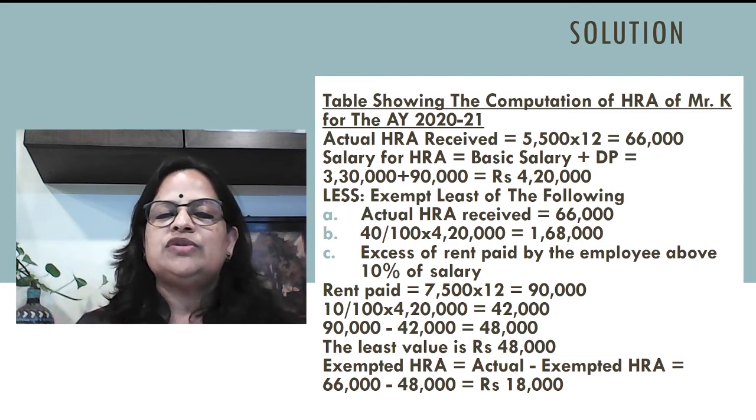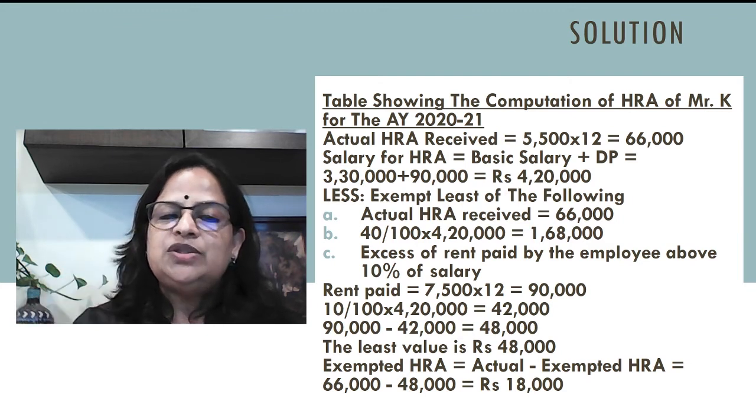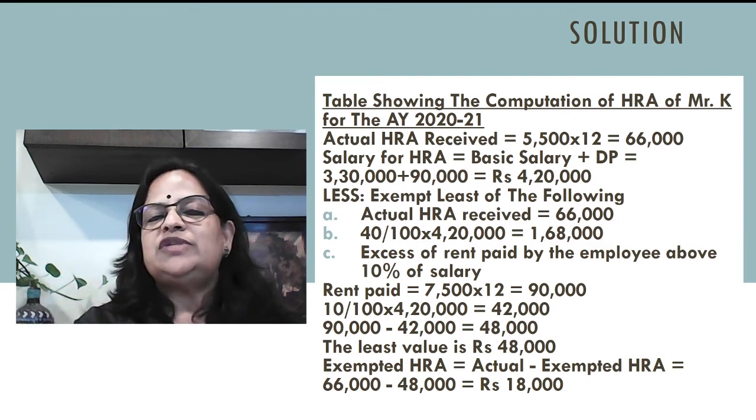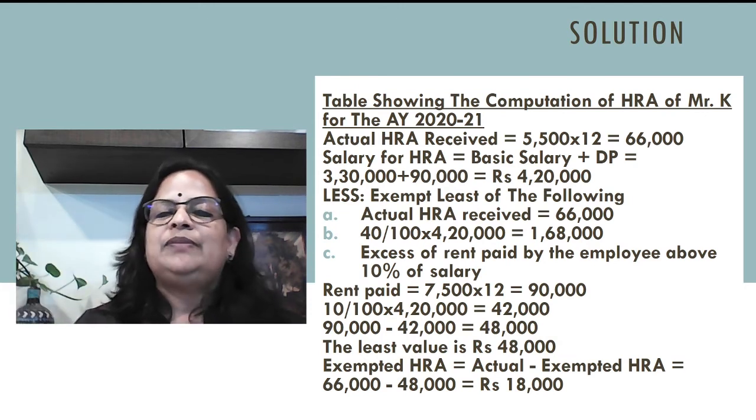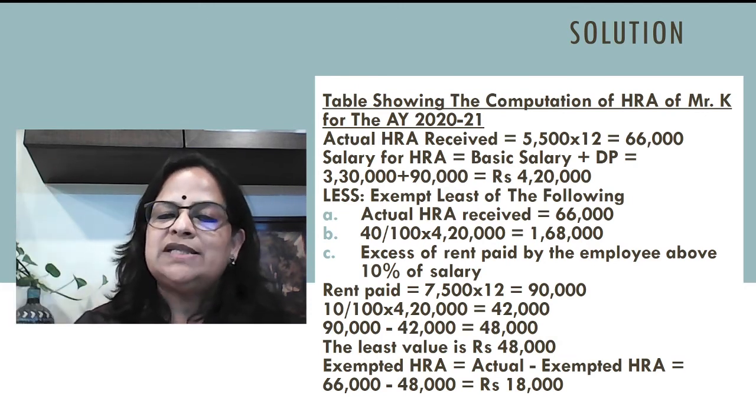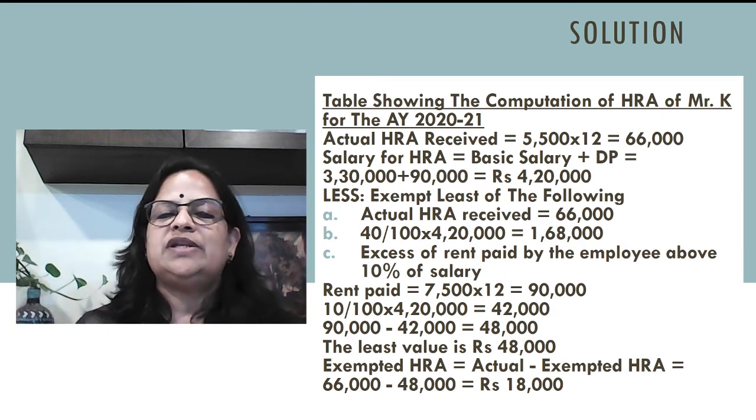10% is 42,000. So 90,000 minus 42,000 is 48,000. So from the three values A, B, C, 66,000, 1,68,000 or 48,000, the least value is 48,000. So exempted HRA is 48,000.